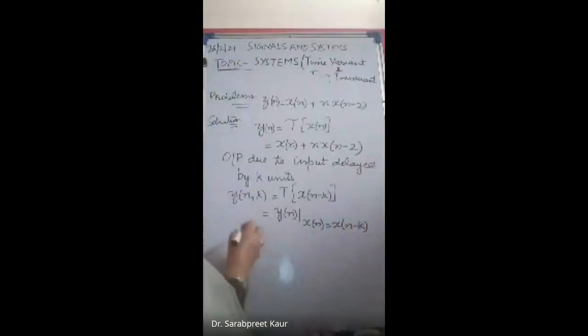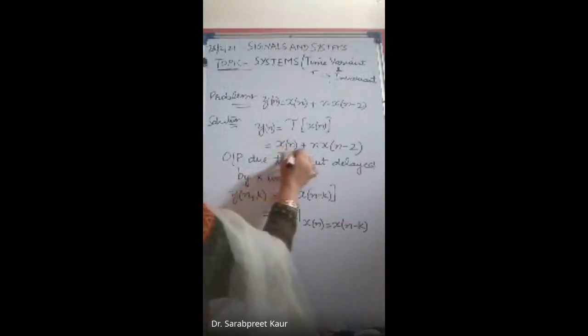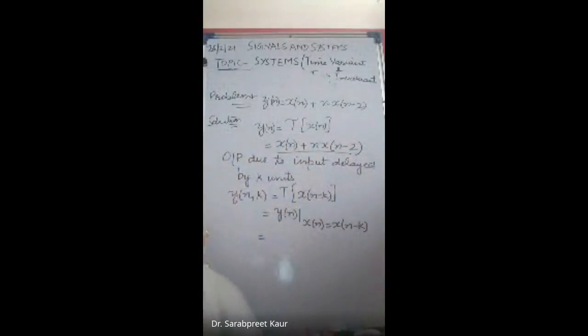Now have a look: in y(n), when your input is x of n minus k, what will be your y(n)? Wherever it is n, replace it by n minus k.